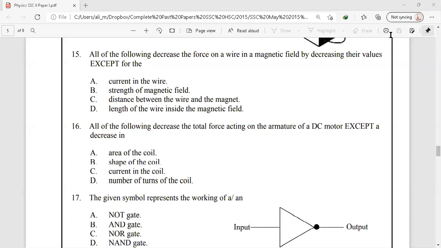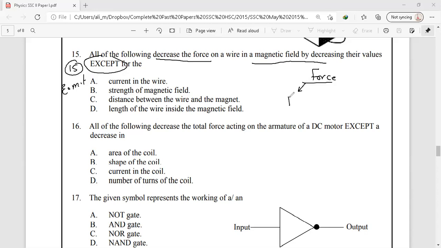So let's see our next question, that is question number 15 from the same chapter number 15, electromagnetism. All of the following decreases the force on a wire in a magnetic field by decreasing the values except. So again, we are asked about the factors that affect the magnitude of force on a conductor that is placed inside a magnetic field.